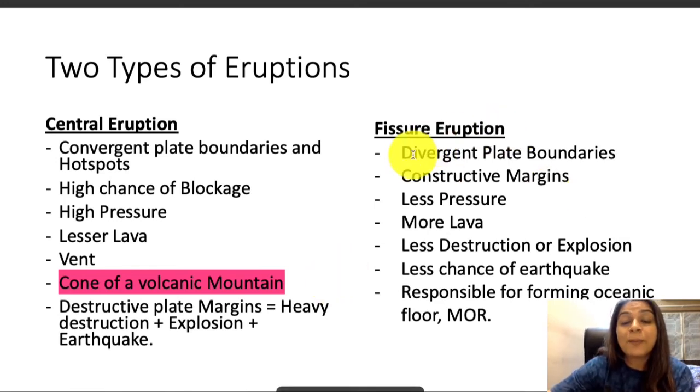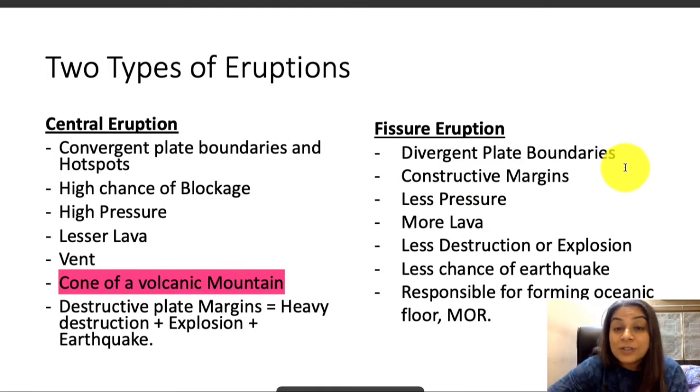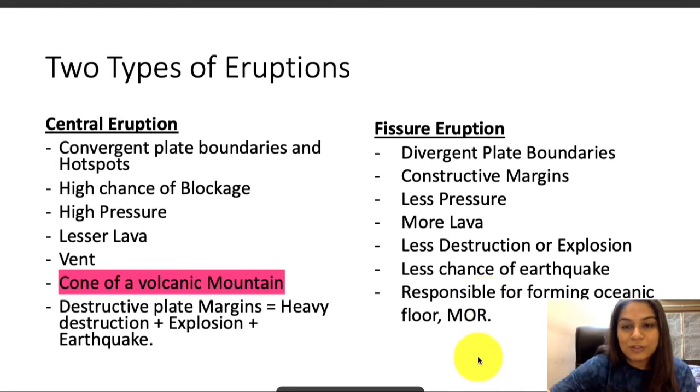Fissure eruption happens when there is divergence, so they are found at divergent plate boundaries. Basically, they are constructive margins. The way we can remember is that the central eruption happens at destructive plate boundaries, so it creates explosion, destruction and earthquakes. Whereas the fissure eruption happens at constructive margins because it is at divergent plate boundaries. That's why it is responsible for the construction of oceanic landforms in the form of mid-oceanic ridges.